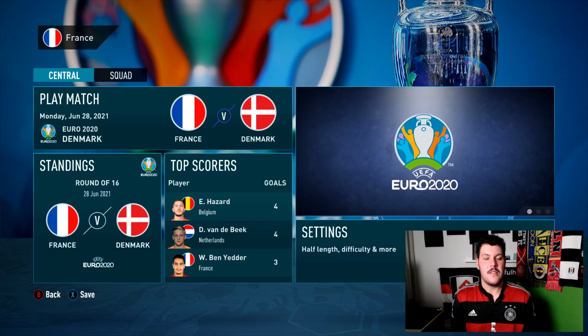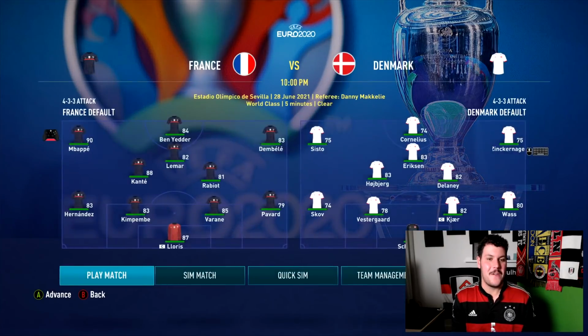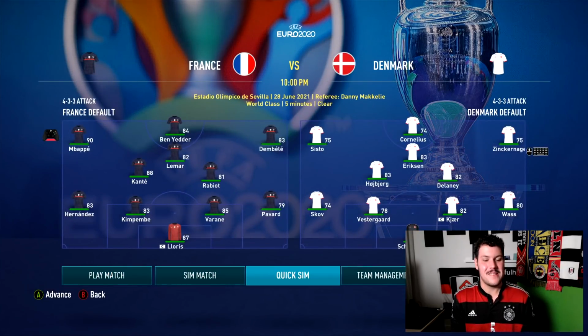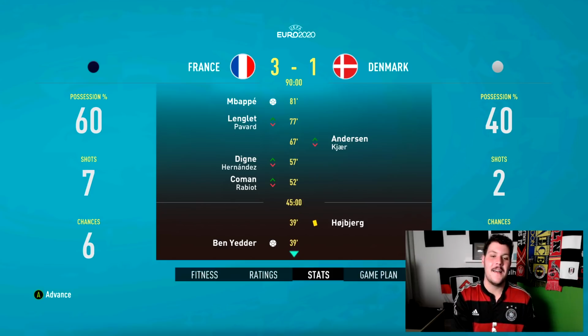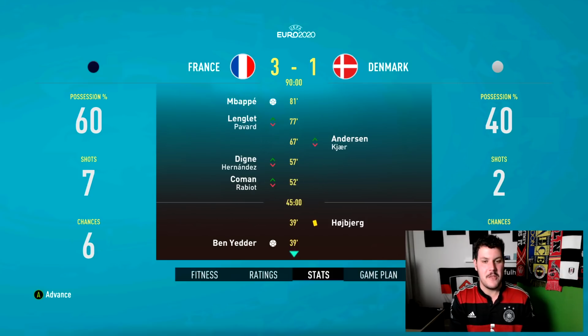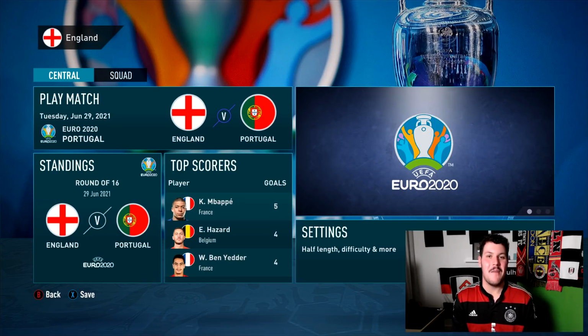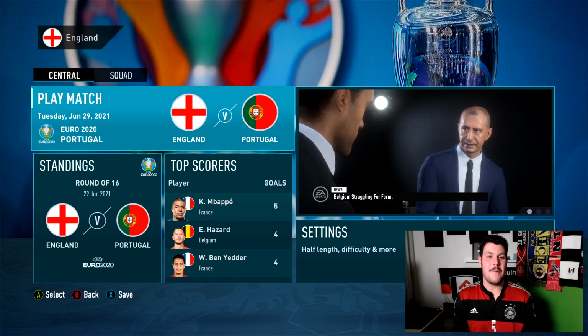Oh my god. It's the former world champions and the Cinderella story of the tournament facing off here. Are France going to cop the same fortune they had in real life? I certainly hope so. I want to shake things up here. The scoreline, however, is a 3-1 result. Denmark eliminated, Sisto getting a goal in the 15th minute, Mbappe with a brace, and France are through to the quarter.